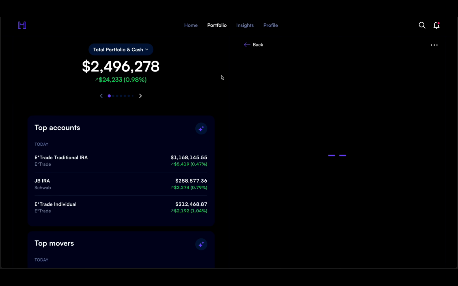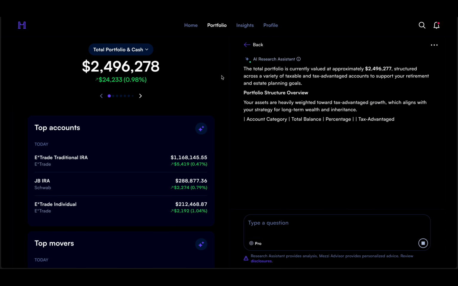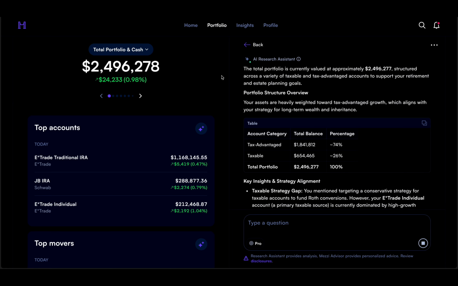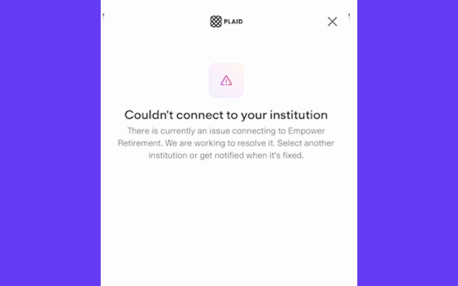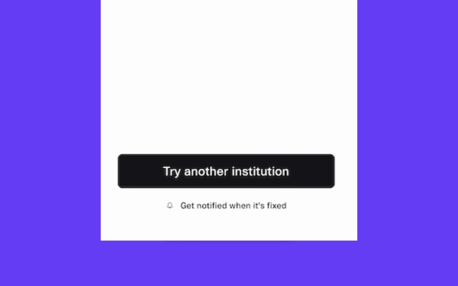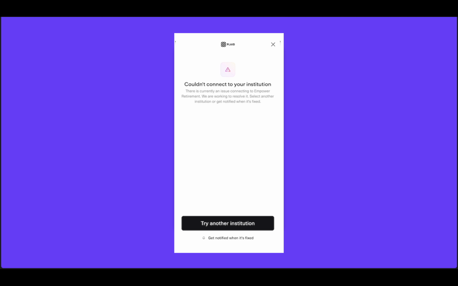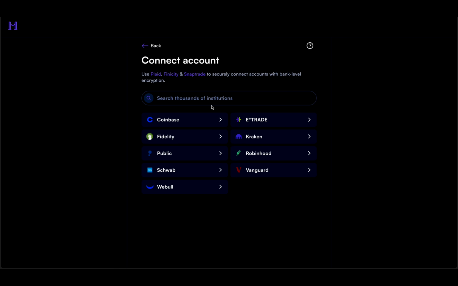Mezzi relies on information from your financial accounts to deliver insights and advice. When connecting financial institutions, you may occasionally run into a technical roadblock. If a message like, "We're unable to establish a connection to your financial institution. Try again later," 102, or "failed connection," Mezzi typically has an alternative path for you.